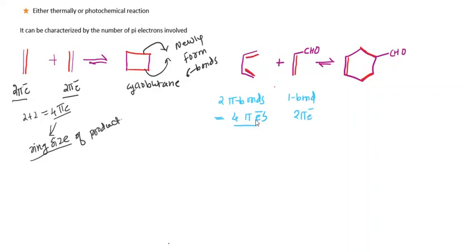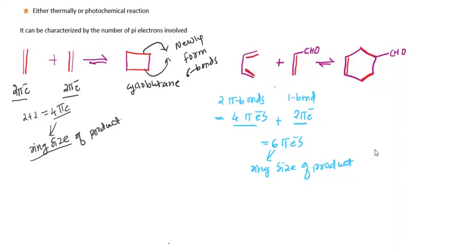If we add this 4 plus 2, it becomes a 6 pi electron system. The 6 is nothing but the ring size of the product. Looking at the product side, the product is a 6 member ring. So from this addition we can easily find out whether the product is 5 member, 3 member or anything else. In this case it is a 6 member ring.